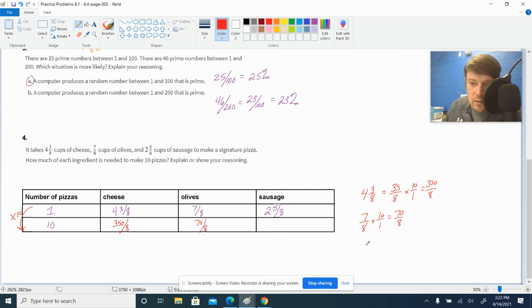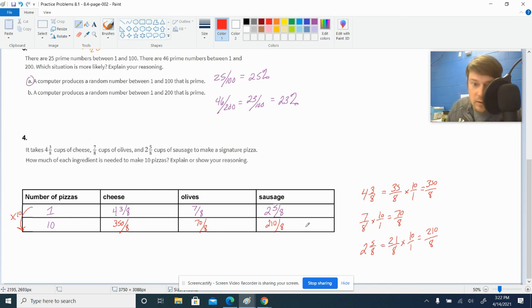And then 2 5/8 would be the same as 16 plus 5, which is 21/8 times 10. That'd be 210 over 8 cups of sausage. Now, obviously, you could change those back into improper fractions or mixed numbers, but I'm just going to leave them that way for time purposes.